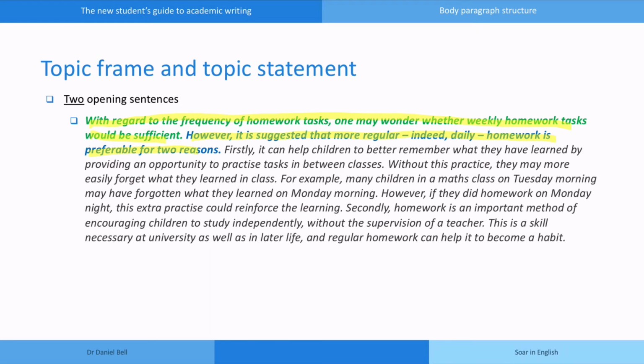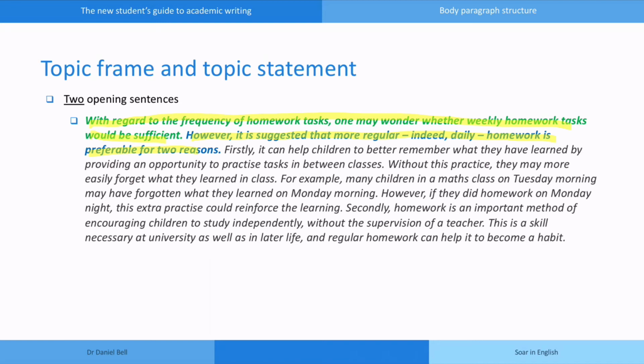The green sentence says, with regard to the frequency of homework tasks, one may wonder whether weekly homework tasks would be sufficient. Then the blue sentence gives us the specific focus of this paragraph. More regular, indeed daily homework, is preferable for 2 reasons. So the blue sentence is telling us what the paragraph is going to claim, and it also indicates the structure of the paragraph. 2 reasons will be given.